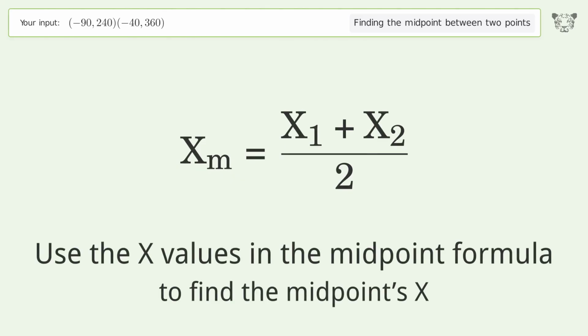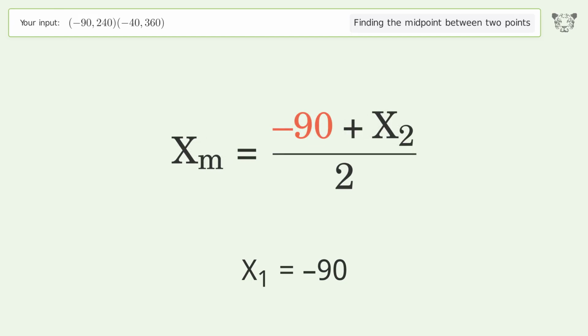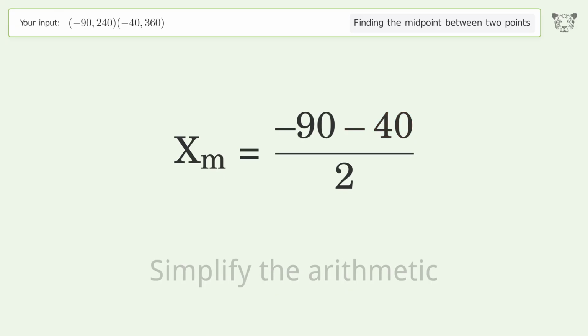Use the x values in the midpoint formula to find the midpoint's x. x1 equals negative 90. x2 equals negative 40. Simplify the arithmetic.